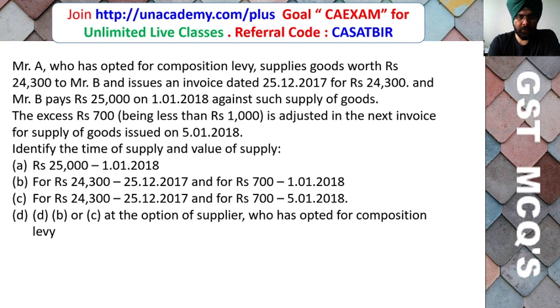The excess ₹700, being less than ₹1000, is adjusted in the next invoice for supply of goods issued on 5th January 2018. Identify the time of supply and value of supply. ₹25,000 on 1st January 2018; ₹24,300 on 25th December 2017 and ₹700 on 1st January 2018; ₹24,300 on 25th December 2017 and ₹700 on 5th January 2018.